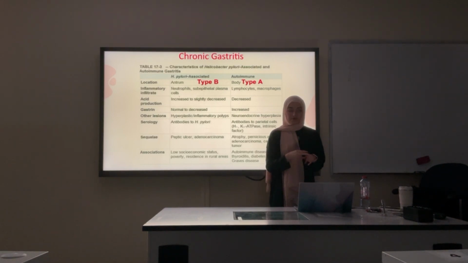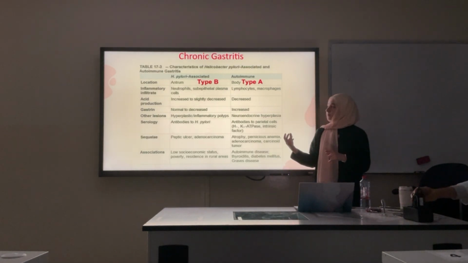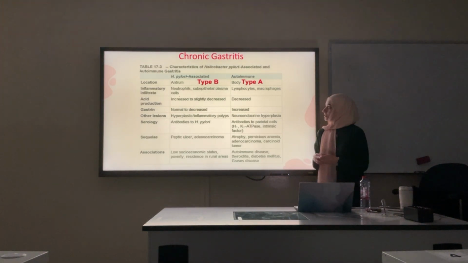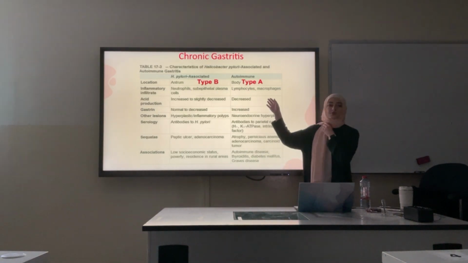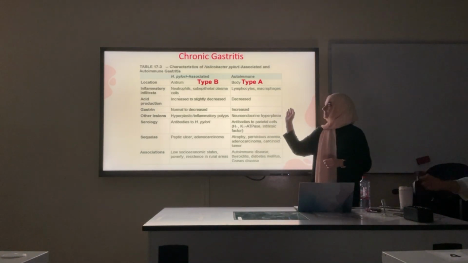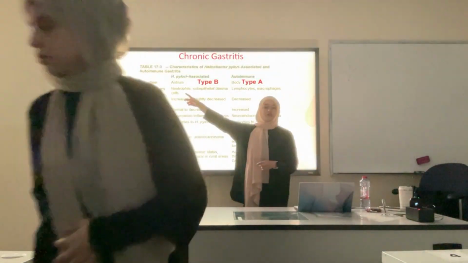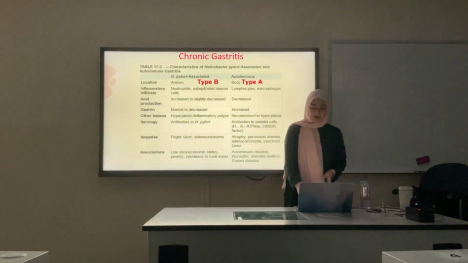B12. So the question can describe someone who has peripheral neuropathy because of vitamin B12 deficiency, and the reason might be autoimmune chronic gastritis. Type B is B for bacteria, so it's because of H. pylori.